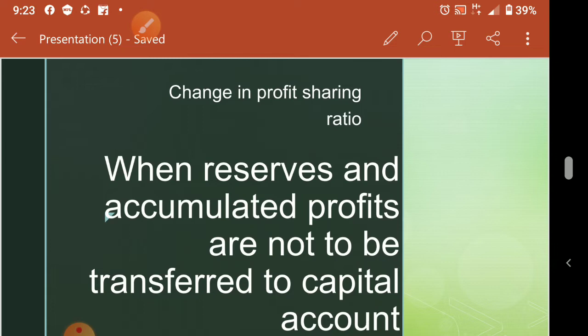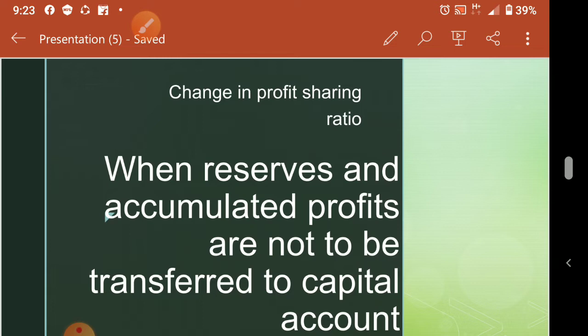Change in profit sharing ratio is a situation of reconstitution of the firm. So whenever there is a reconstitution, we have to calculate or value the goodwill. Then we have to do the treatment for goodwill. Then accumulated profits, losses, anything in the balance sheet, we have to distribute that also. When we distribute that, there are two cases.